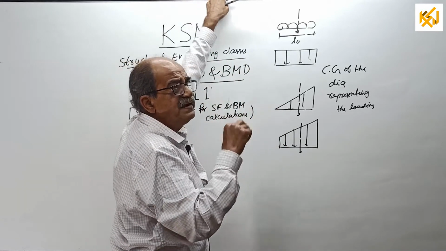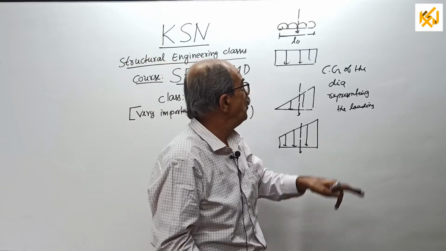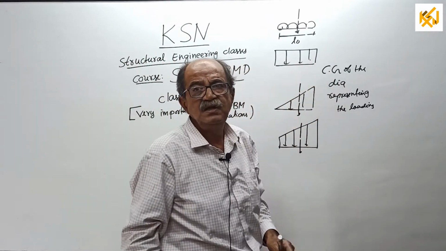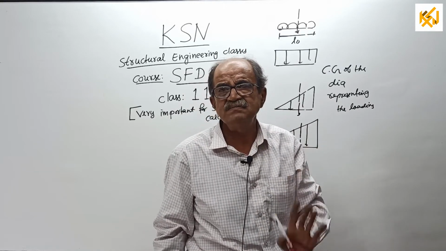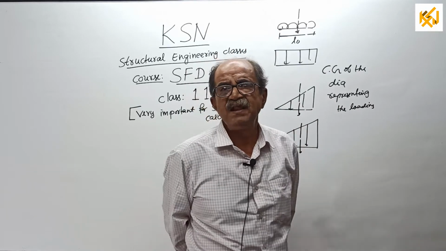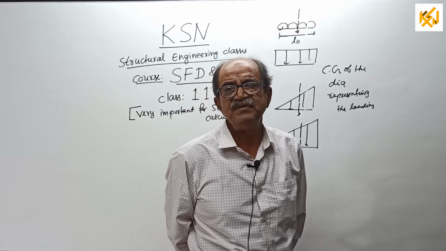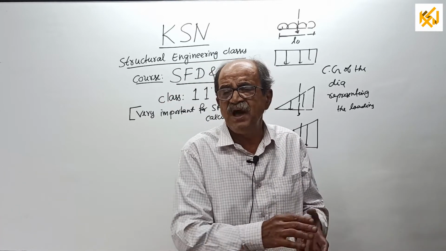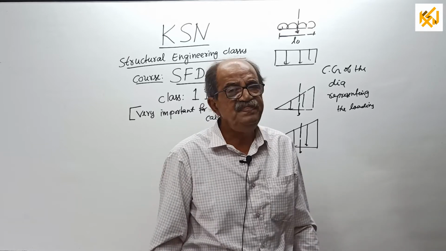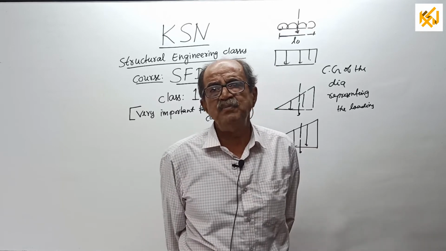I will tell at that time, if any doubt is there why I put the CG here, you should go back to class number 11, thoroughly understand and come back. For that matter, later, every class I will tell sometimes, start from class number 1, come through all the classes in order, and then see what is your level of knowledge.